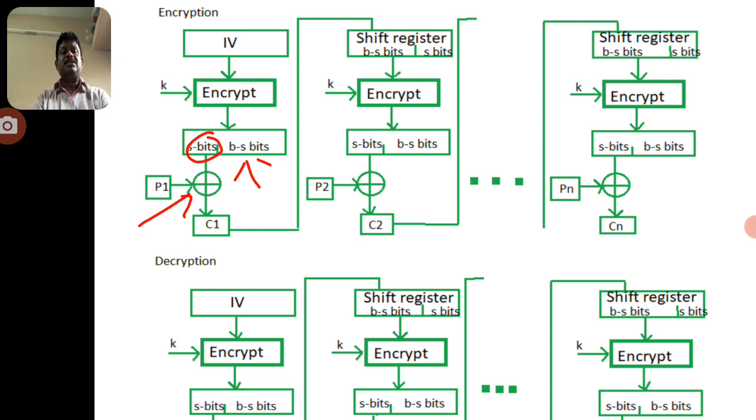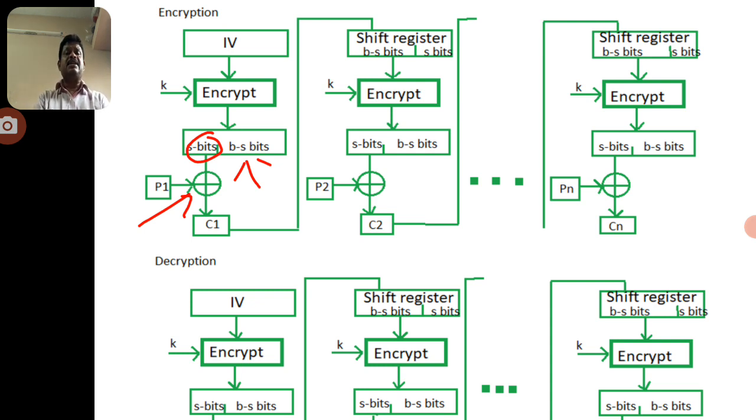So B minus S bits are taken, and those bits are exclusive-ORed with the plain text P1, and after that we can derive the C1. Now you can observe that in the second block a similar operation is performed, but the only change is that a shift register operation is used. So we can change the number of bits using the shift register.